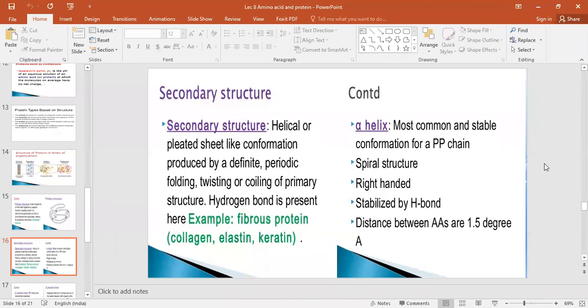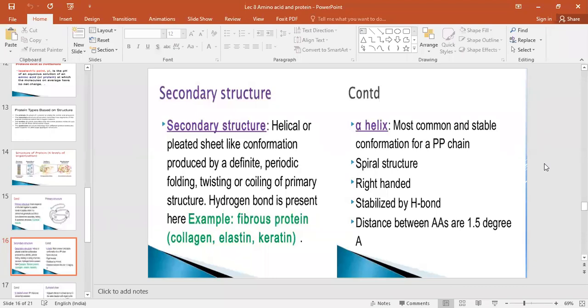alpha helix. Alpha helix means what? It is a common stable formation of the polypeptide chain. Okay, it is the most stable conformation. It is a spiral structure which is right-handed. There are two types, right-handed and left-handed, but the right-handed coiling is more stable. Okay, which is stabilized by the hydrogen bonds. Hydrogen bonds are involved in the secondary structure. This is important. Not only peptide bonds, but hydrogen bonds are also involved when you go for the secondary structure.